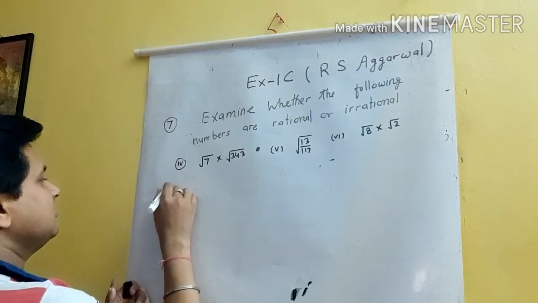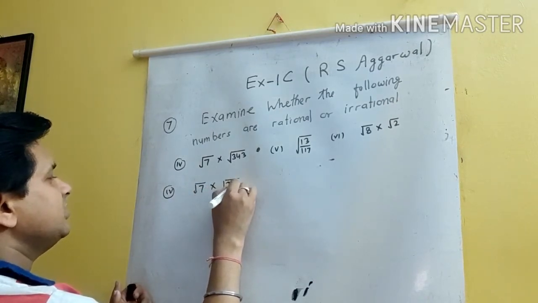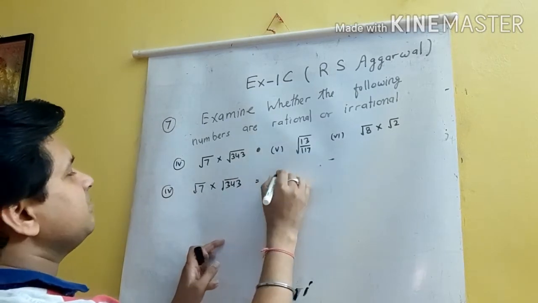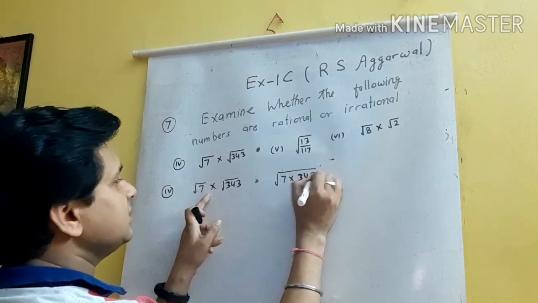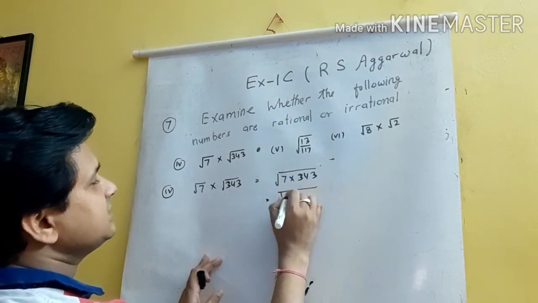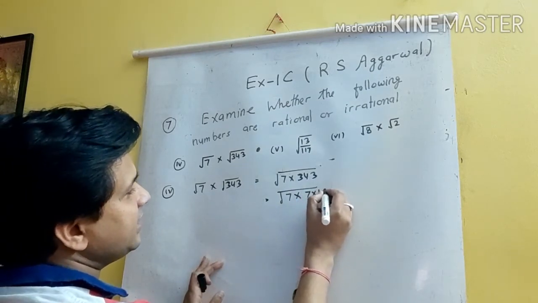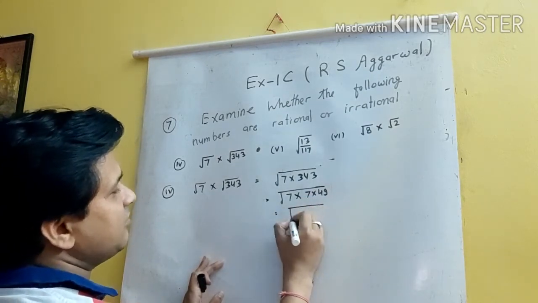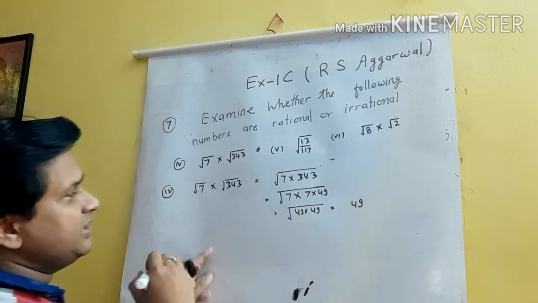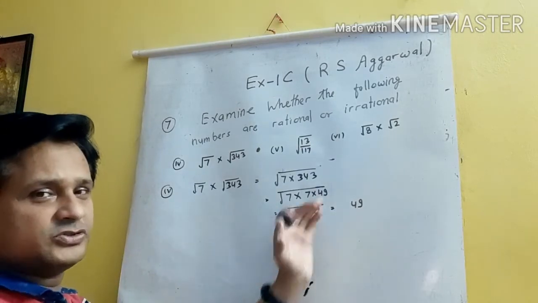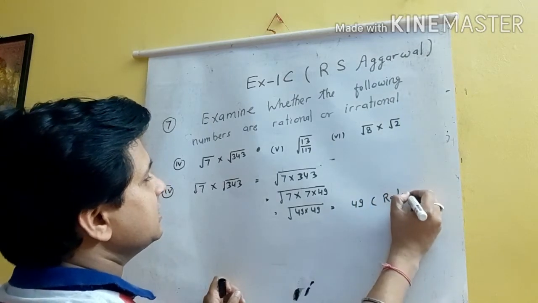Now let's see question number 4. Root 7 into root 343. So I will just multiply them in this way, 7 into 343. So I will write this 343 as 7 into 49. You can see now we have 49 into 49. So this will be 49. It means that this is a perfect square number. So it just came out of this root. So this is a rational number.